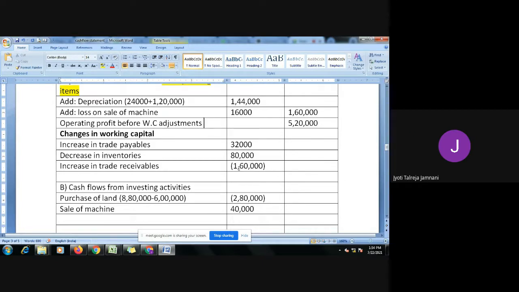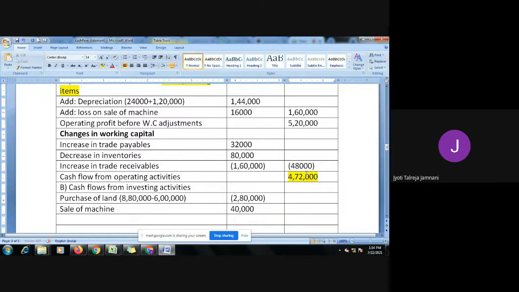Minus 48,000. Yes, ma'am. So here we have minus 48. From 5,20,000 we will minus 48. 4,72,000 you will get. This is your cash flow from operating activities. Okay, I will just highlight this.